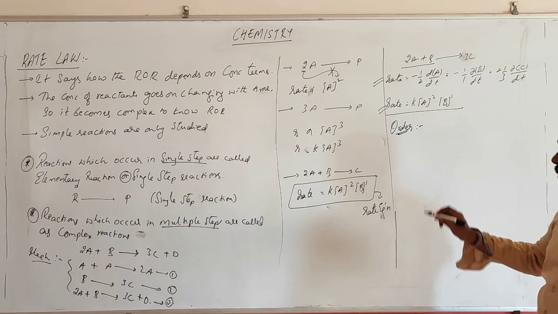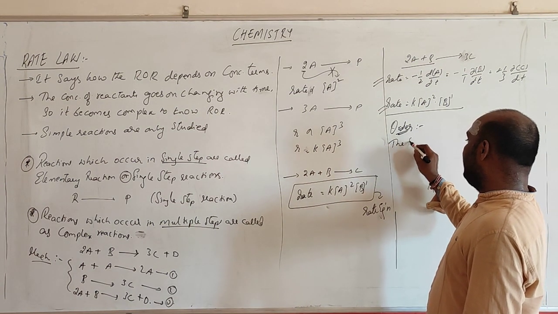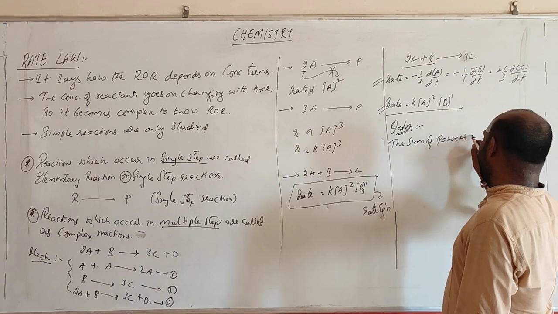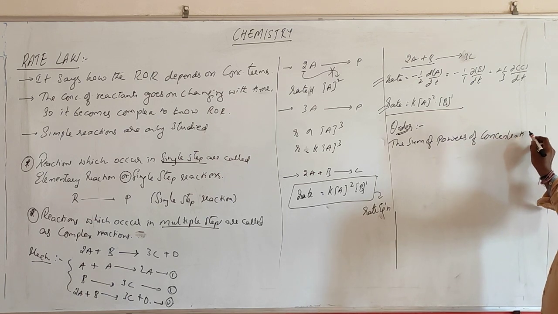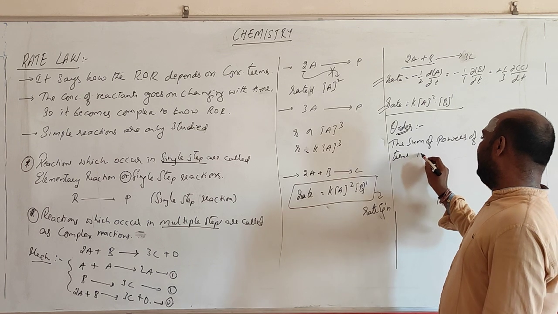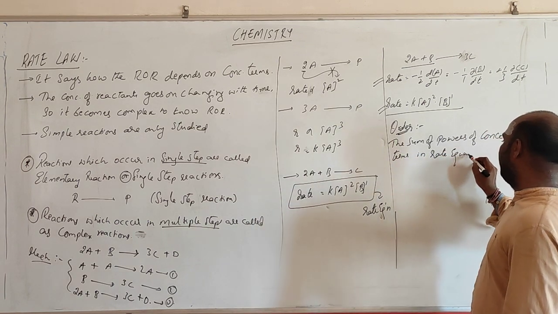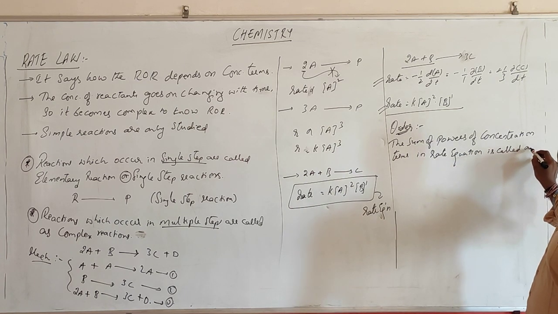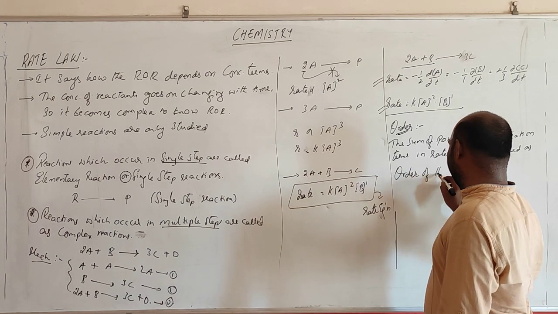Okay. So what does this say? The sum of the powers of the concentration terms in the rate law or rate equation is called the order of the reaction.